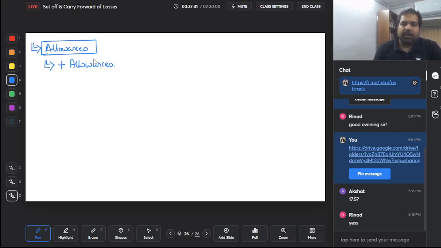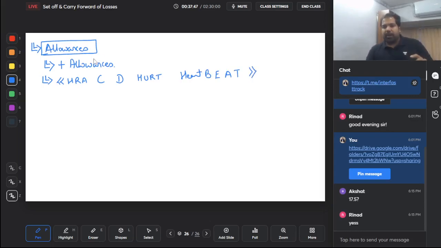Yes. Next, follow this line. HRA can demotivate, hurt heartbeat. Follow this line for everything to do in allowances. This one line will help you with the entire allowance. Guys, this line says that whatever allowances you get, first add it, and if they belong to this line, then congratulations, this line is called the exemption line. So if it belongs to this line, they will get an exemption.